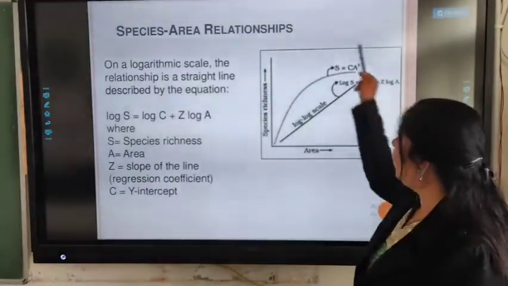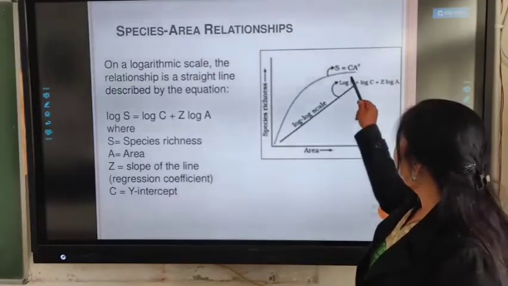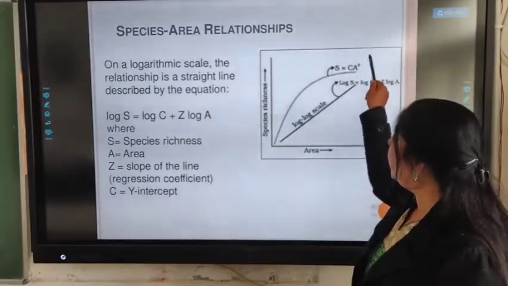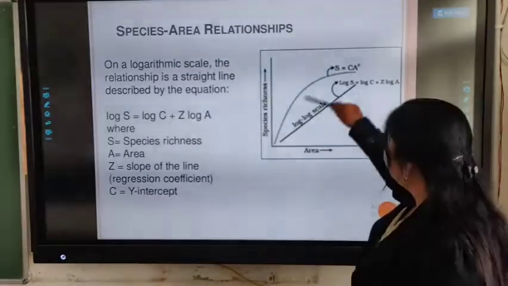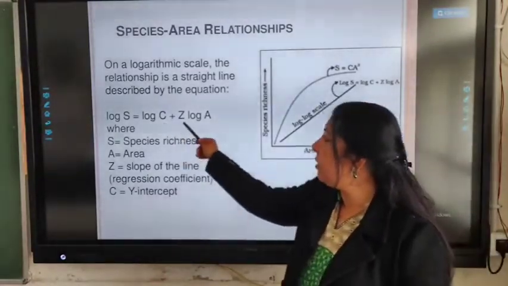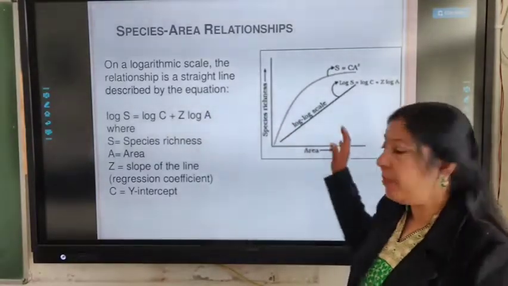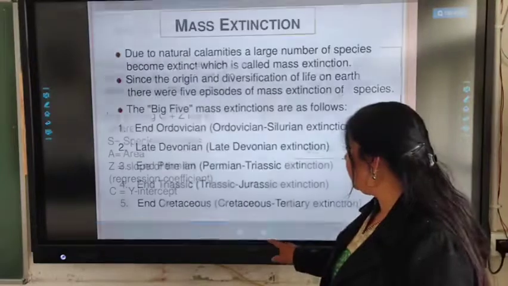So this diagram is very important. The equation becomes S is equal to C A raised to the power Z, and in the logarithmic scale it becomes log S equals log C plus Z log A. Okay, so this is important. You must practice it.